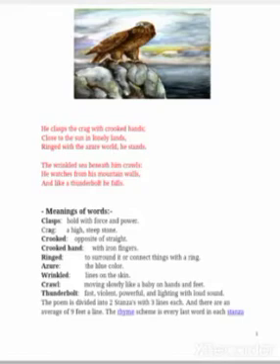He clasps the crag with crooked hands, close to the sun in lonely lands. Ringed with the azure world he stands, the wrinkled sea beneath him crawls. He watches from his mountain walls, and like a thunderbolt he falls.